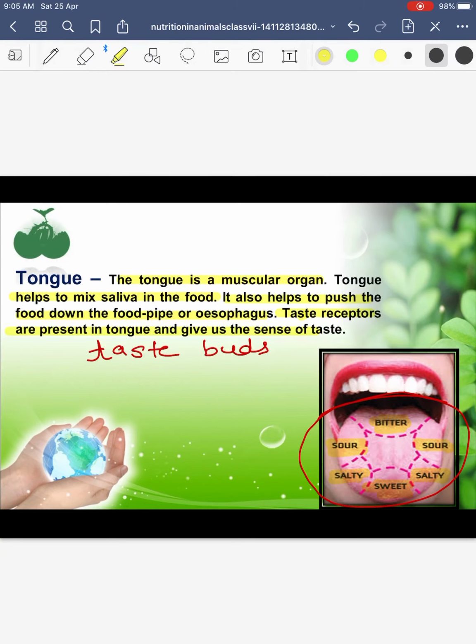There is a flap-like structure just at the start of the esophagus. When you eat, this flap prevents food from going into the windpipe. But when you are talking while eating, food particles can by chance go into your windpipe, which helps in passing air from your nostrils to your lungs. That is why we feel choked.